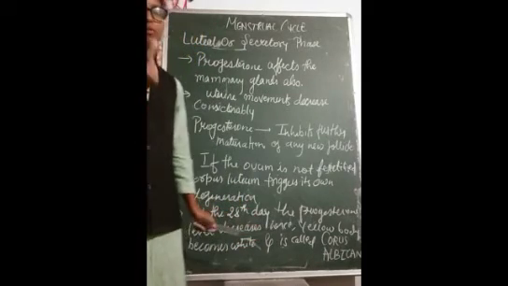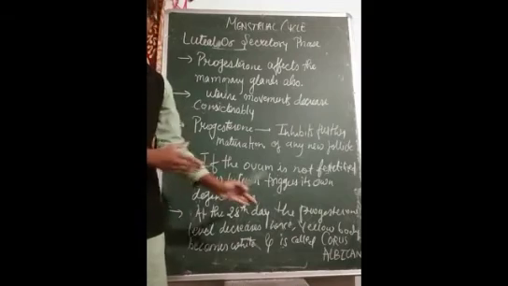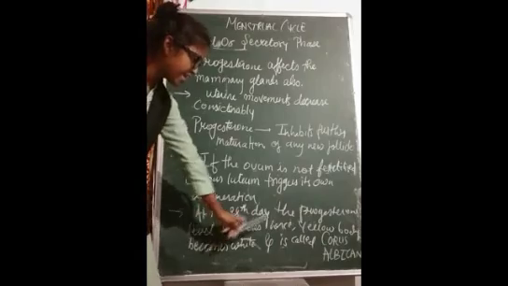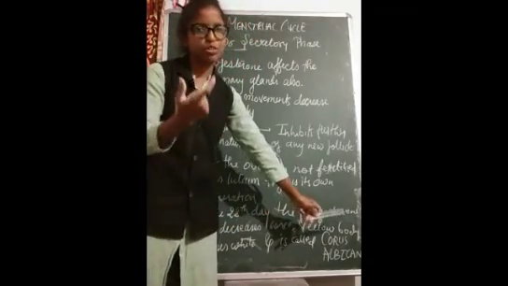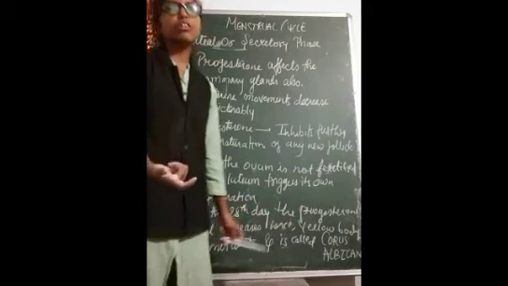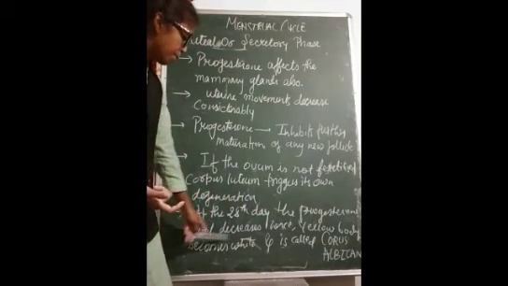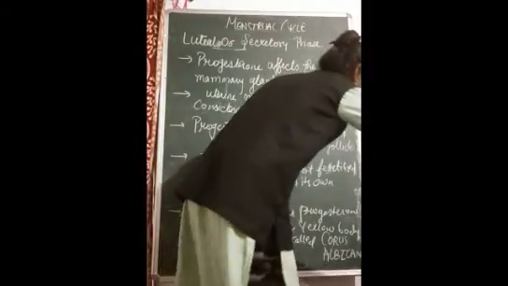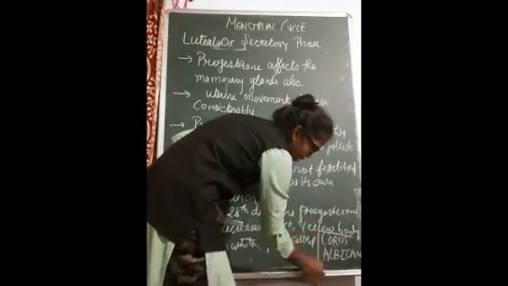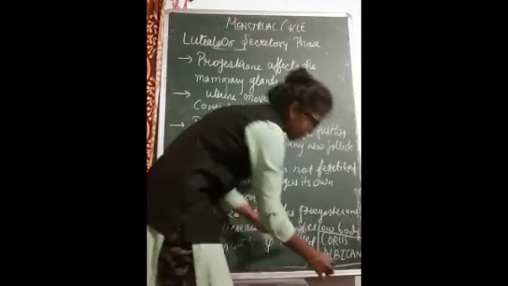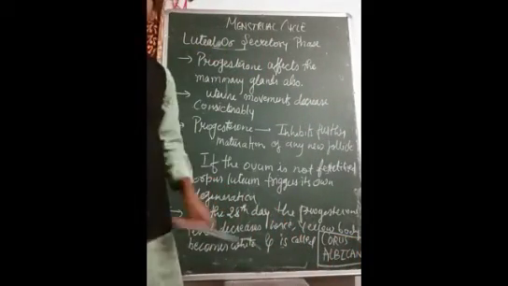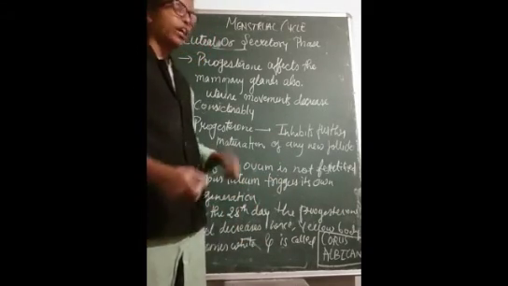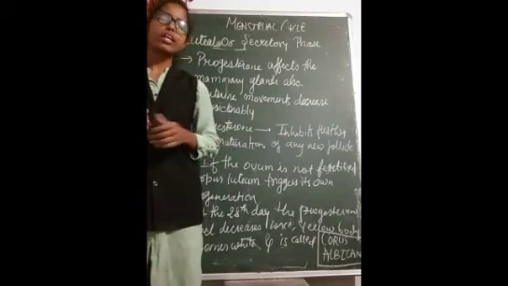So finally, what will happen? The uterine wall will break down, because this is the 28th day. At the 28th day the progesterone level decreases, hence the yellow body, that is the corpus luteum, will degenerate and become white in color. The yellow body has turned into a white body, which is known as the corpus albicans. Okay, that is the corpus albicans. Understood? The yellow body now turns into the white body, forming the corpus albicans.